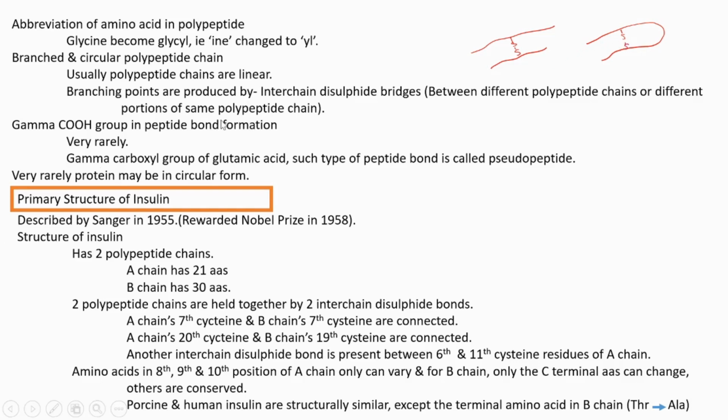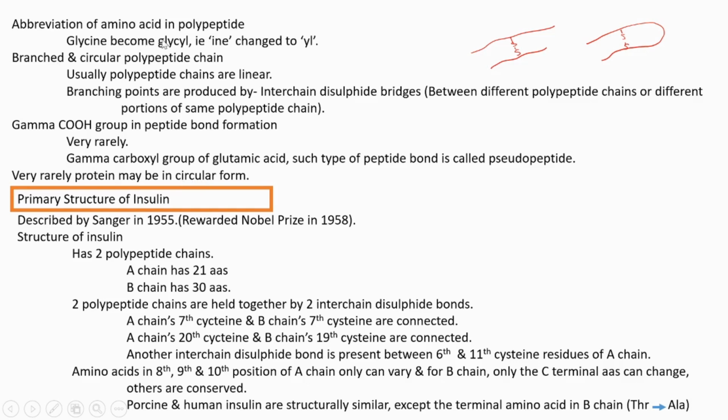In a very rare situation, the gamma carboxyl group is also involved in peptide bond formation. Usually the alpha group is involved, and very rarely the gamma carboxyl group also takes part. An example of such a peptide bond is seen in glutamic acid, and that type of peptide bond is called a pseudopeptide.